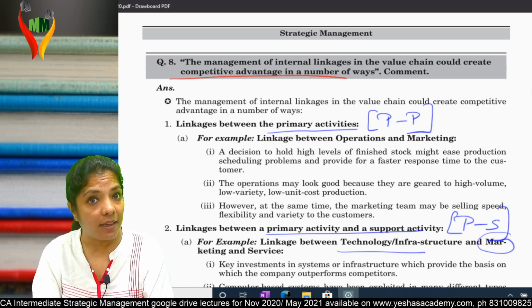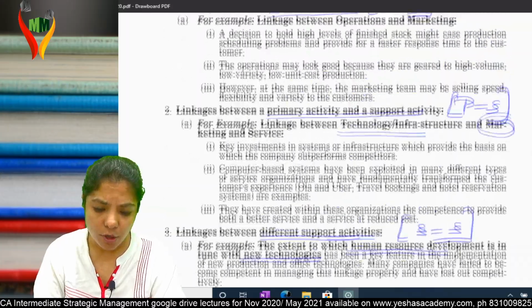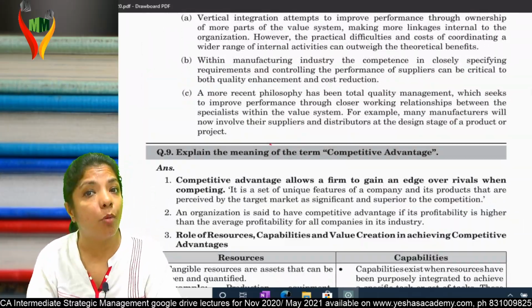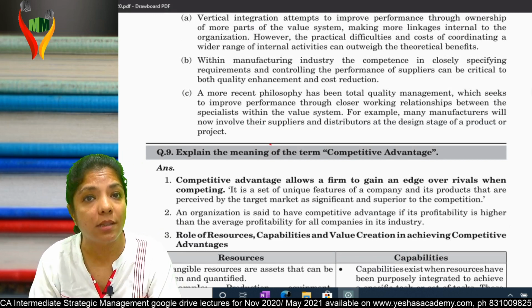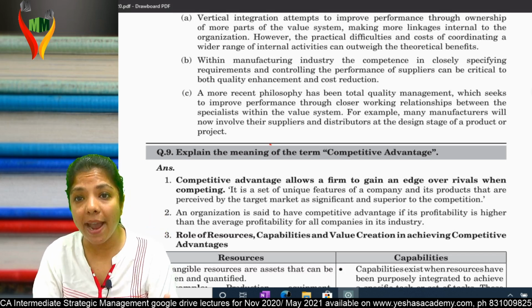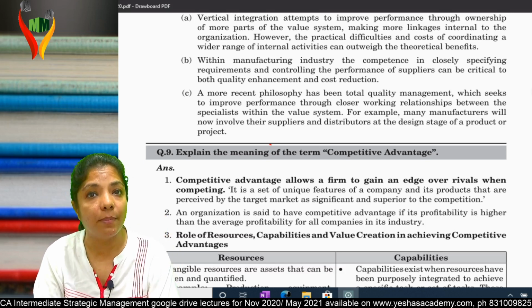Question number 8 done. Now come to the next question, question number 9. Which part? I think part 6. Mark question number 9 important. Why important? It was not there in the old syllabus, it has been added in the new syllabus.